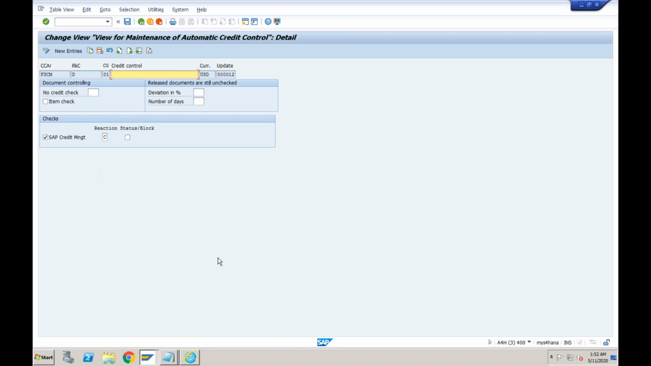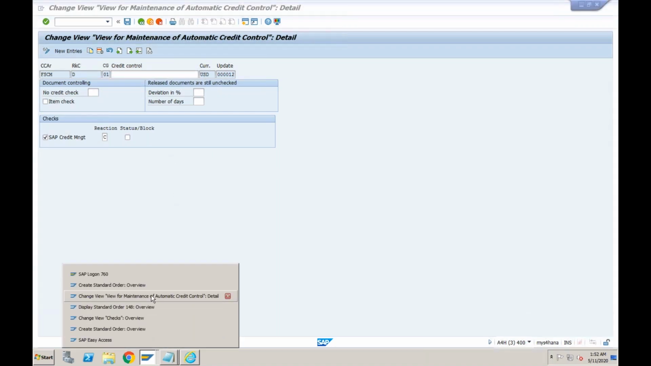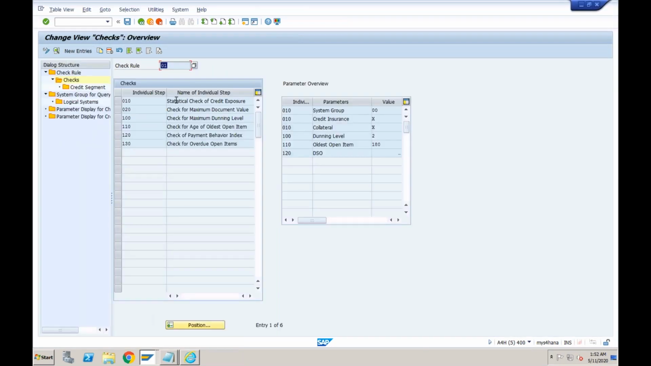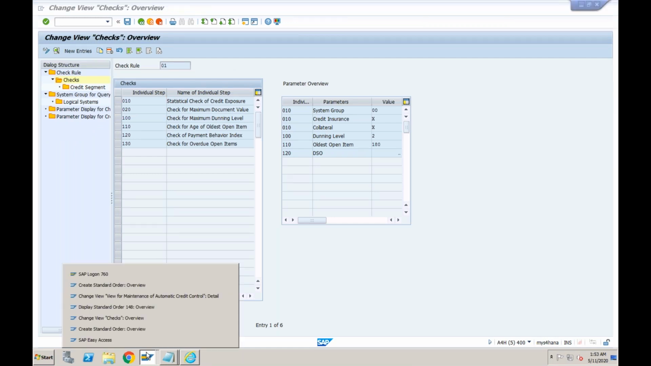In ECC, you will be able to see this transaction. This is transaction OVA8, a very commonly used transaction. In this transaction, you will be able to see other checks are also set up here itself. But now in FSCM, there is a separate screen to control these check rules. So in the general data of the customer, let me again go back to the customer master data.